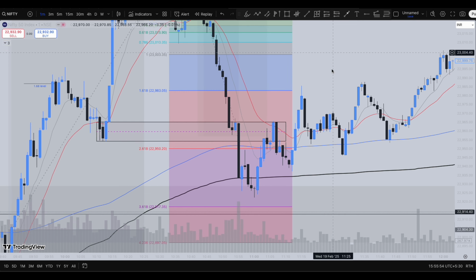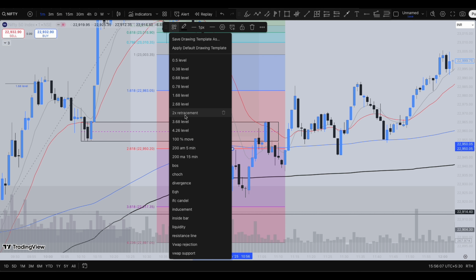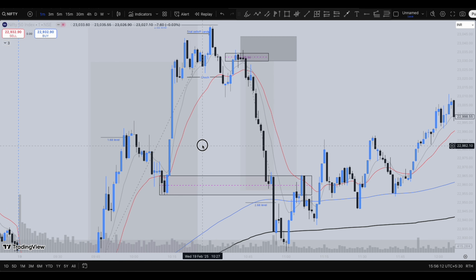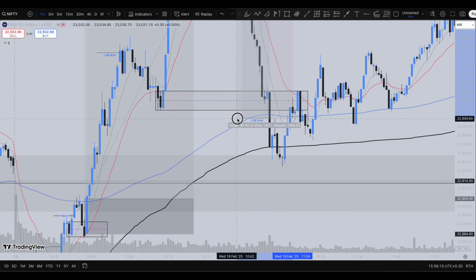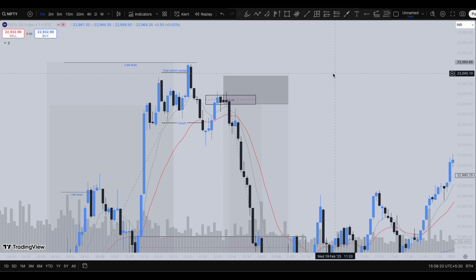So you could have exited at the 2.68 level, or you could have kept your VWAP level as target or the 200 moving average as target. Let's keep the 200 moving average, and you could have targeted the 2.68 level. Here you targeted the 2.68 level, and towards the downside also you're targeting the 2.68 level, guys. Look at this, how the market has behaved. You're getting what I'm saying, guys.